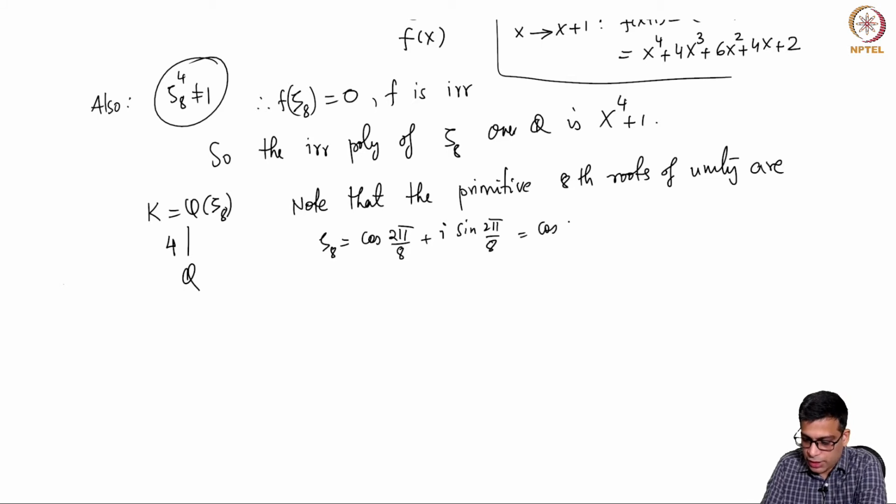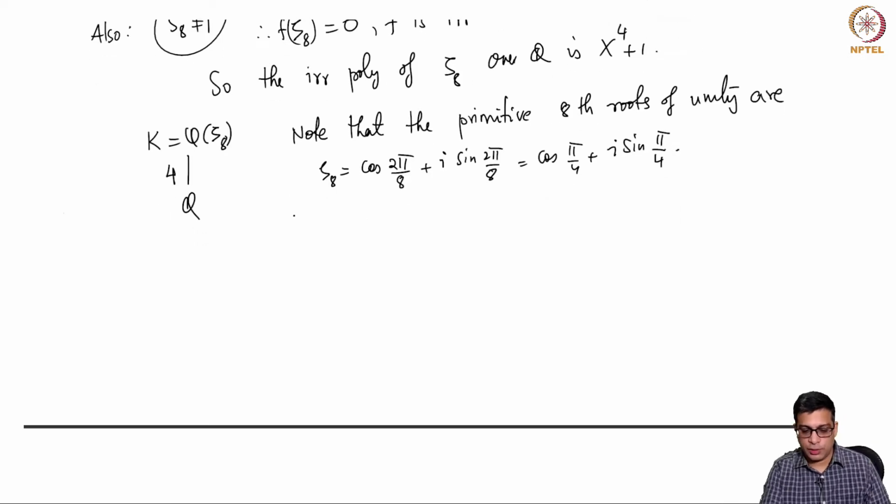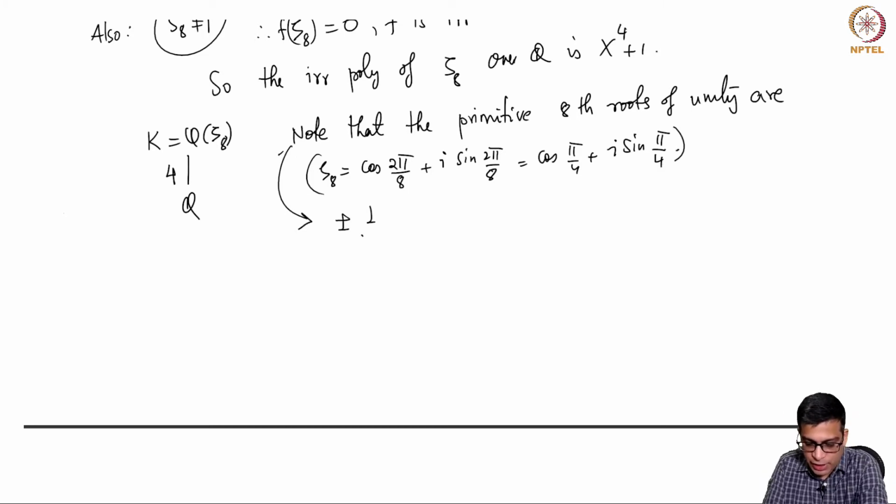So this is cosine pi by 4 plus i sine pi by 4. So in fact all the primitive 8th roots are given by putting plus minus here, plus minus here. So this is just a parenthetical remark. So continuing here, they are basically plus minus 1 over square root 2 plus minus i over square root 2.